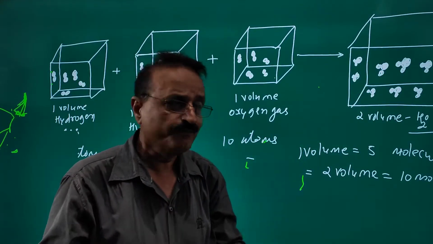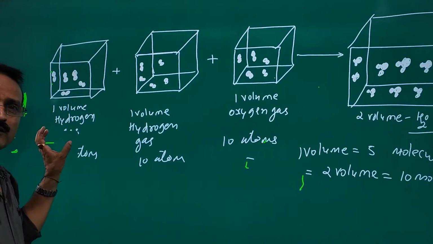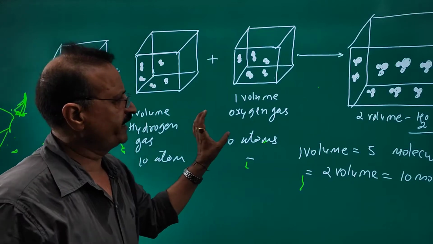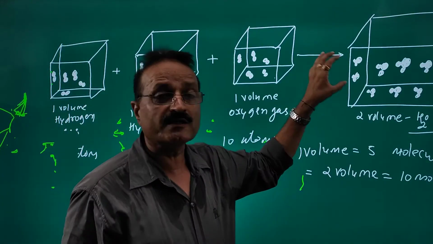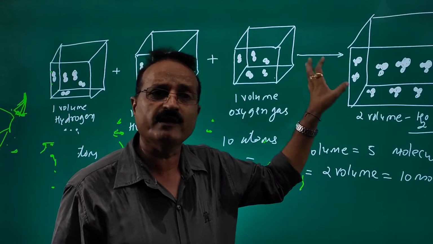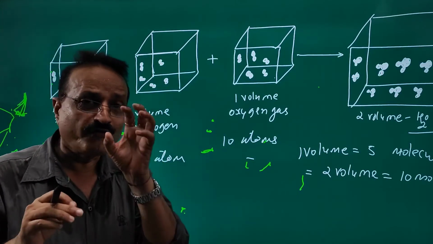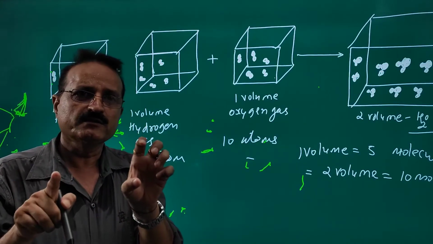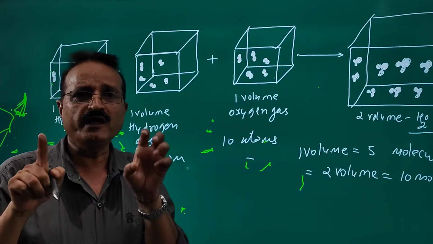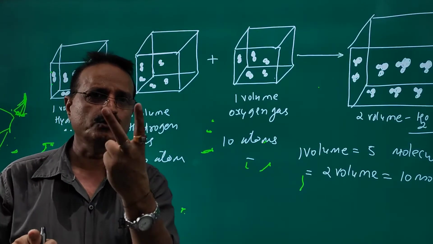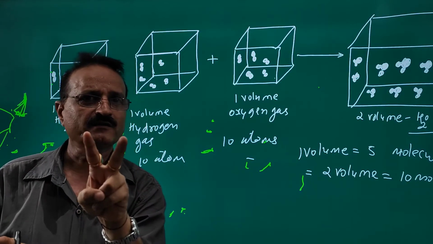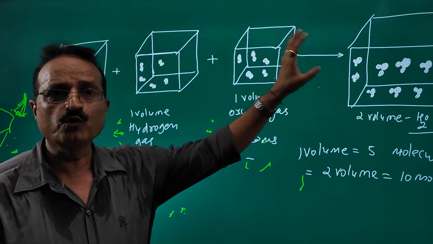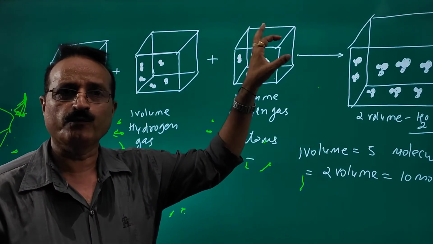But what is the difference? Here is a diatomic molecule. Here is a diatomic molecule. Here is also a diatomic molecule. Here is a triatomic or polyatomic molecule. So 5 molecules equal 1 volume. It means 10 molecules equal 2 volume. The difference is that 1 volume has diatomic molecules, while here 2 volume has triatomic or polyatomic molecules.